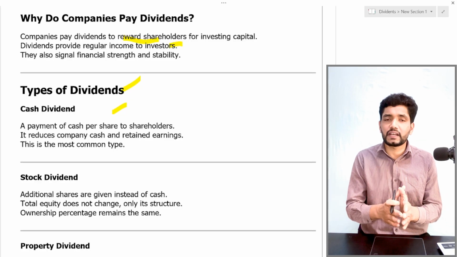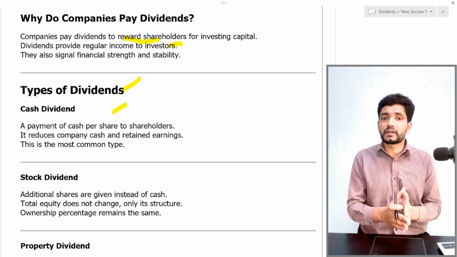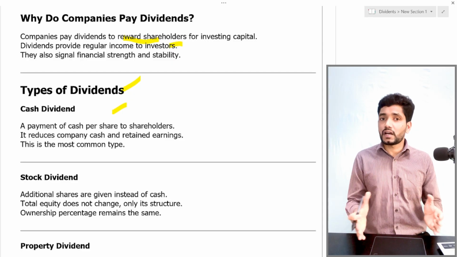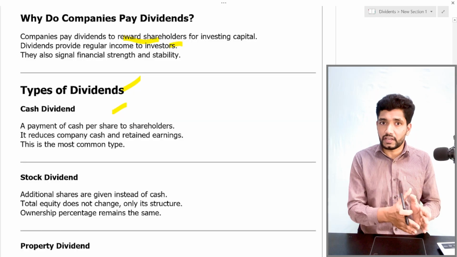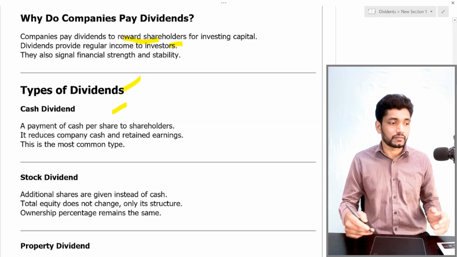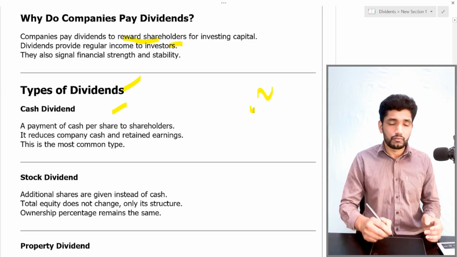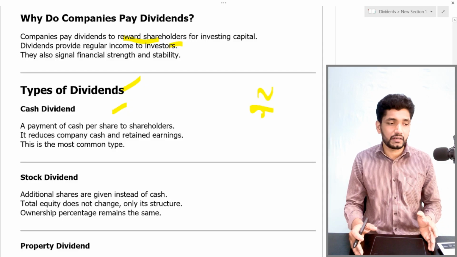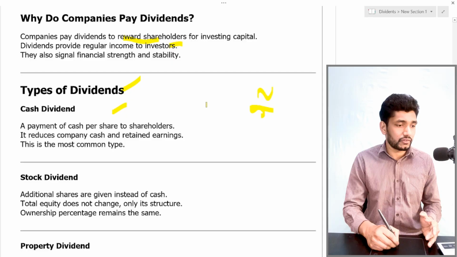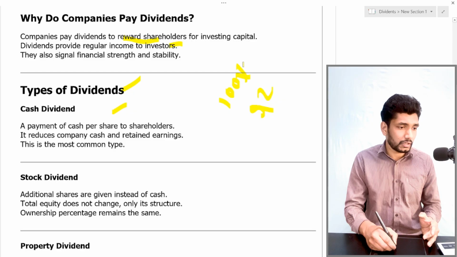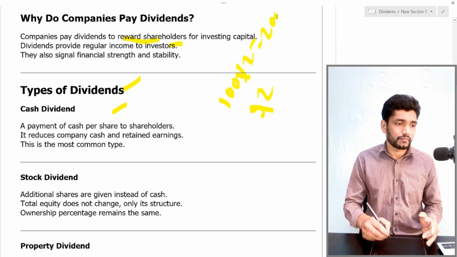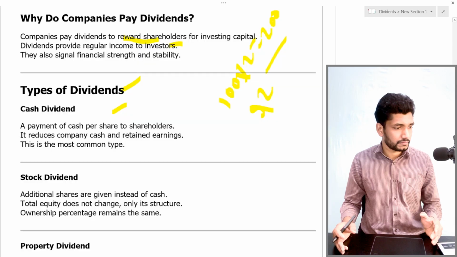That means the company declares a particular dividend per share, and based on the number of shares owned by each shareholder, they will get that dividend. Suppose the company declares a $2 dividend per share. If a shareholder holds 100 shares, they will get a total of $200 as dividend. So this is very straightforward.